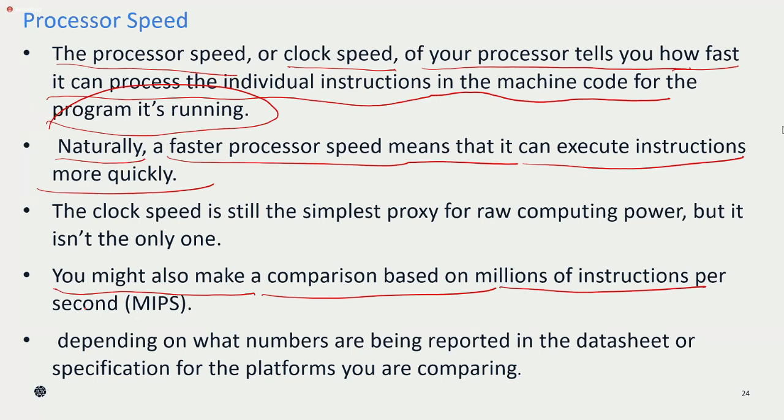We cannot think from our own point of view, but generally, if processor speed is more, then execution time will be less, and you are going to get the quicker output. That is what you have to remember. The execution time of your instruction depends on what kind of instruction you are giving and what specifications you are going to use. That is always dependent on those parameters.